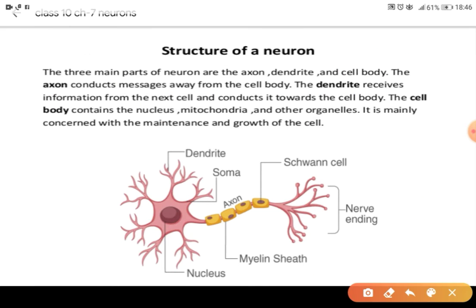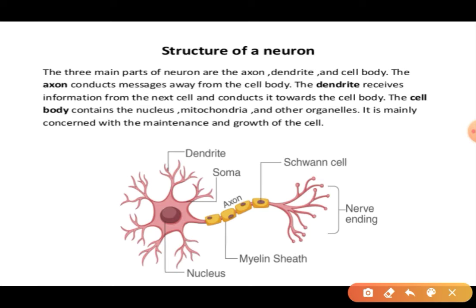Now let's learn about the structure of a neuron. What are all the names there? So the structure of a neuron is like this. This is one cell of a neuron. In this cell, we have a branched unit. These branched units are called dendrites. Then this is the cytoplasm, because all the cell organelles are in it, and this cytoplasm is known as the soma. Inside the cell, we also have the nucleus. So here we have our nucleus. Then we have a long fiber. This long fiber is known as the axon.